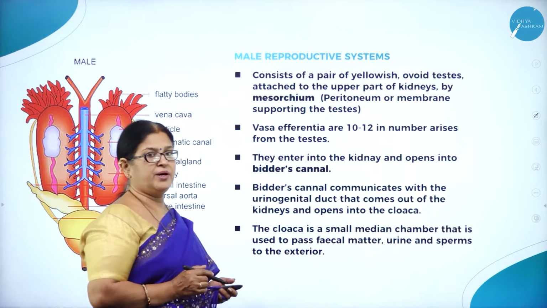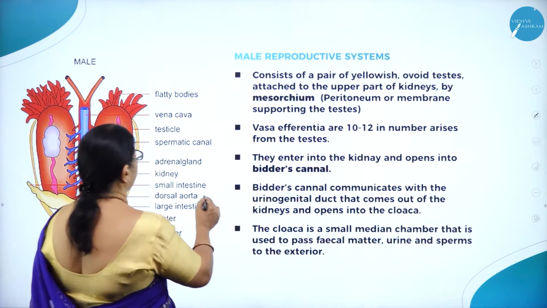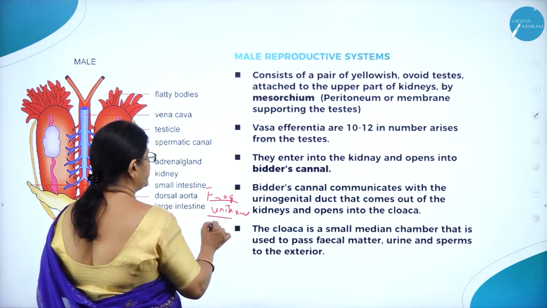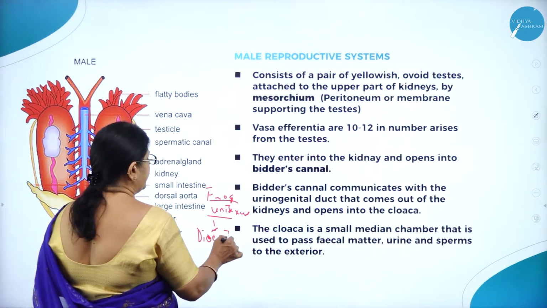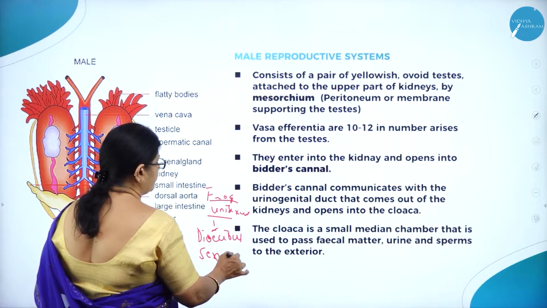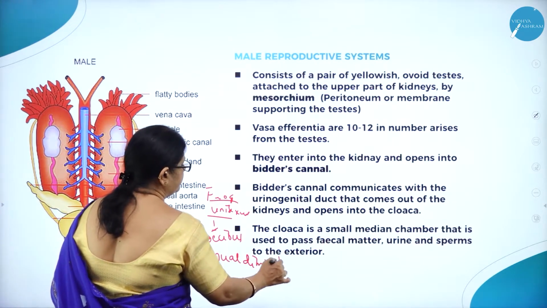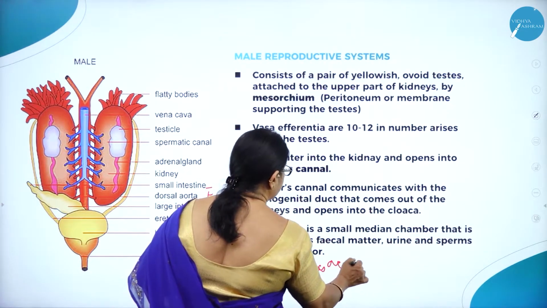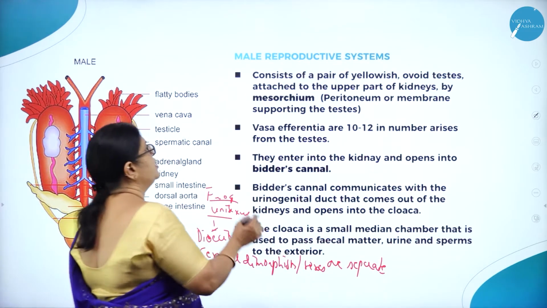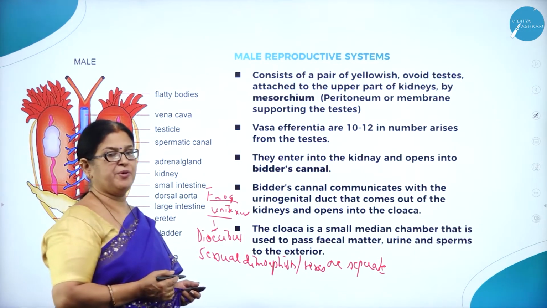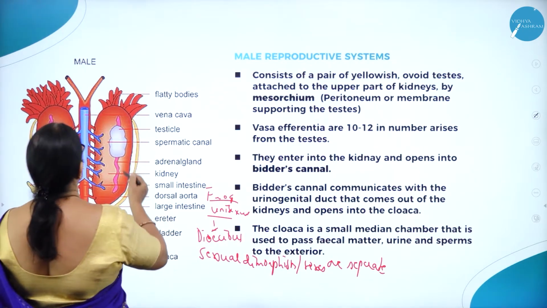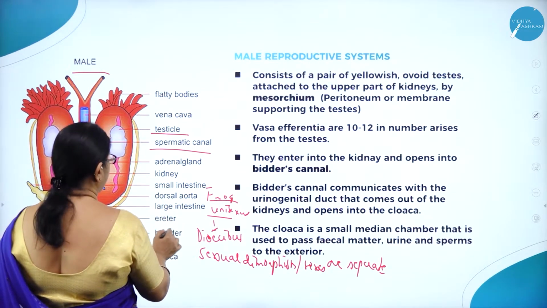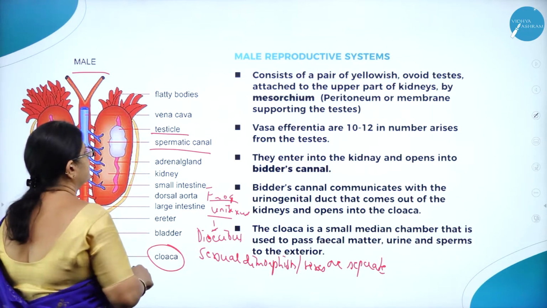Moving on to the reproductive system. As I said, the frog is a unisexual animal. What do you mean? So it is dioecious, or it exhibits sexual dimorphism, or sexes are separate. So let us understand the male reproductive system and the female reproductive system. Here you can see the male reproductive system with testis, spermatic duct. Then we have the cloaca for carrying the male gametes.